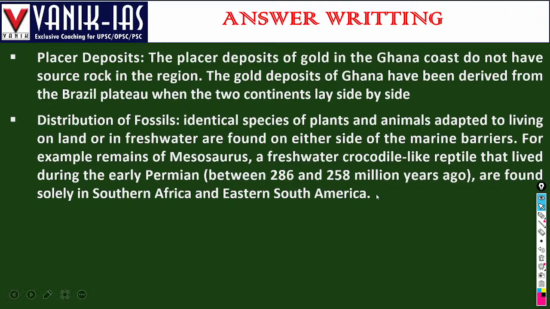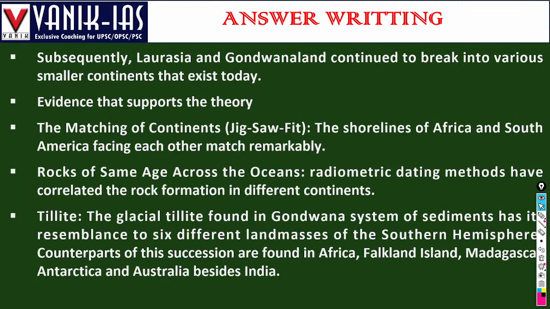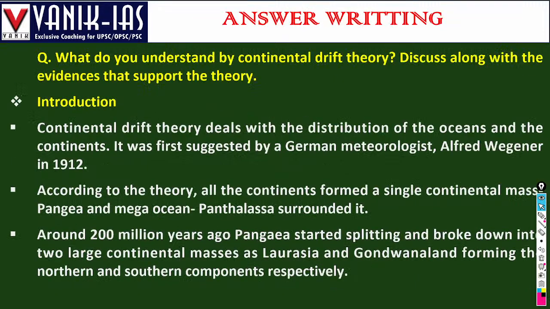So these are the evidences: placer deposits of gold and other minerals, then fossils, then glacial deposits, the rocks, and the matching of continents. All of this proves that there is continental drift theory.